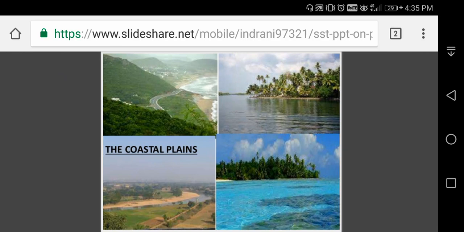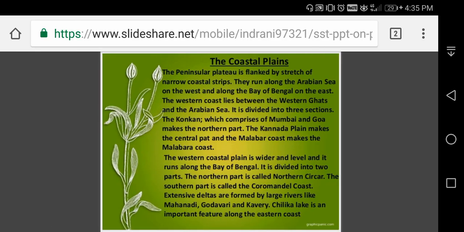Okay, here you can see the coastal plains. The Malabar coast, the first one you can see. You have already seen that the Bay of Bengal is there, the Arabian Sea is there, and the coasts. On the south side you can see the Konkan coast, Malabar coast.